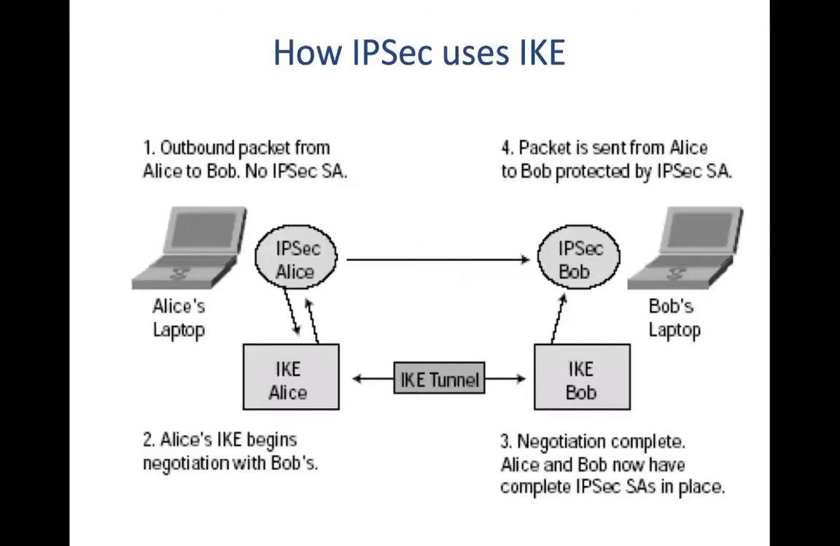Now the whole flow can be summarized here. An outbound packet from Alice is to be sent to Bob. In the beginning, there is no security association, SA. There is no security association.